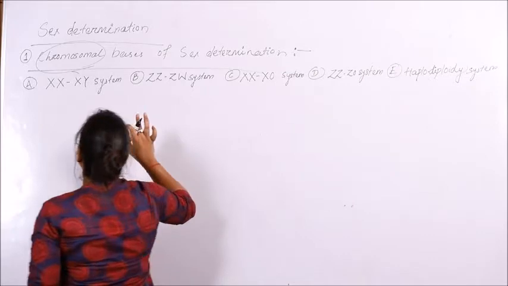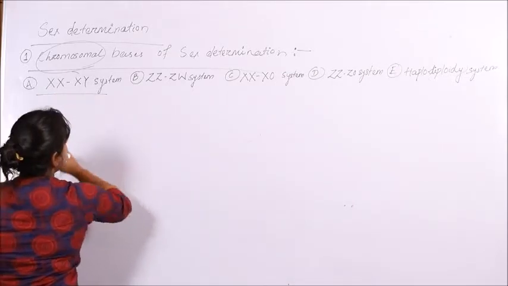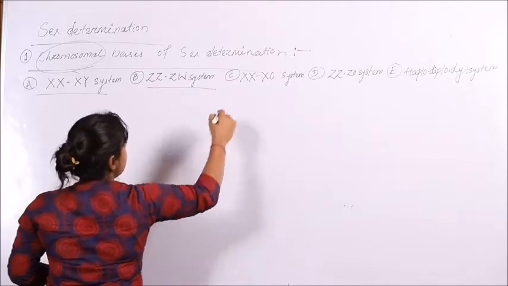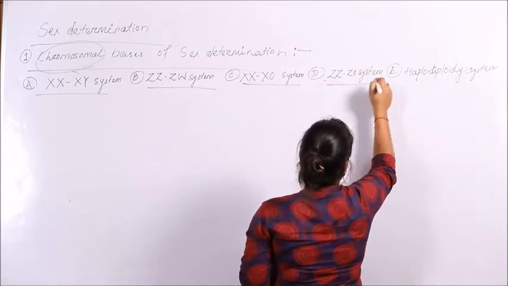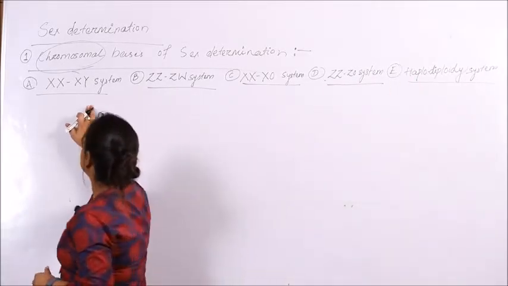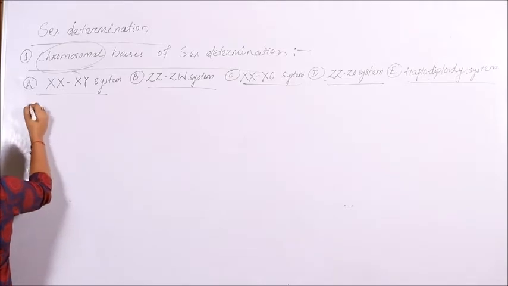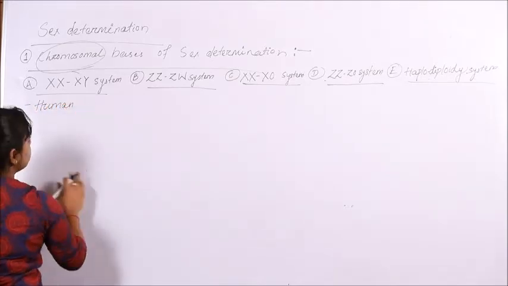So the major 5 categories of chromosomal sex determination are the XX-XY system, ZZ-ZW system, XX-XO system, ZZ-ZO system and the haplodiploidy system. The XX-XY system is mostly found in humans. This is the basis of sex determination in humans.